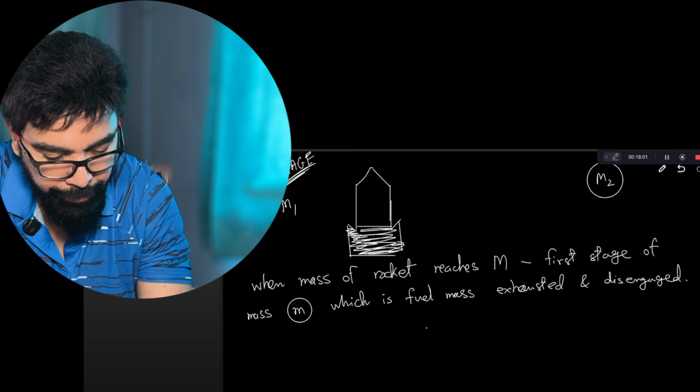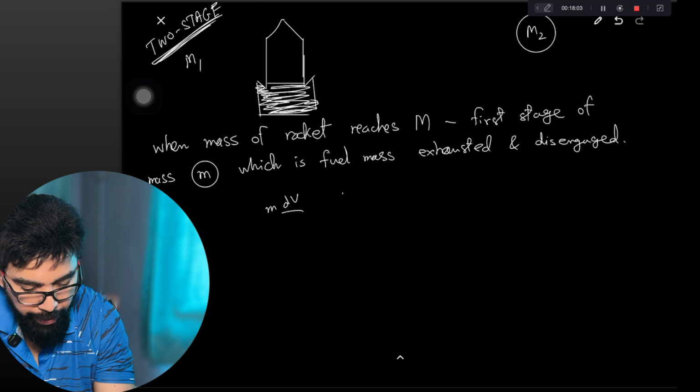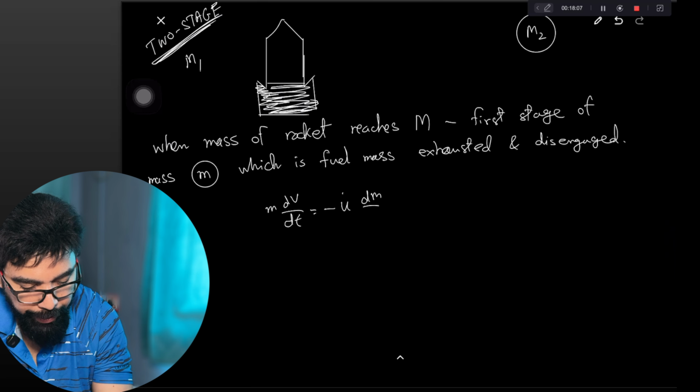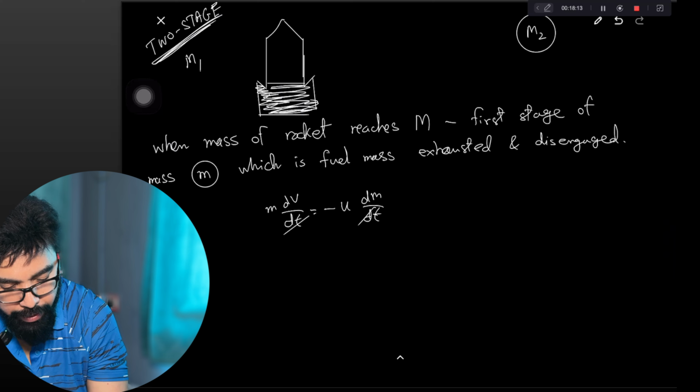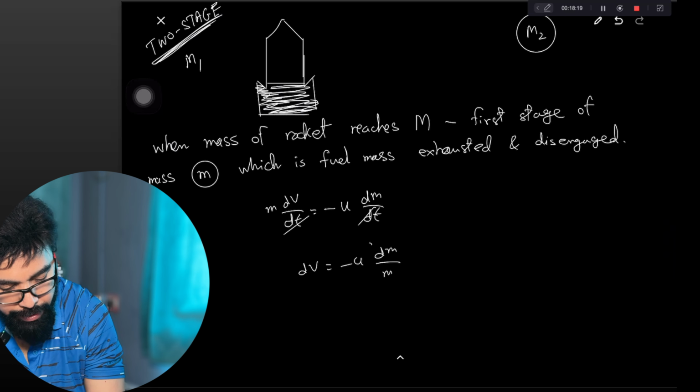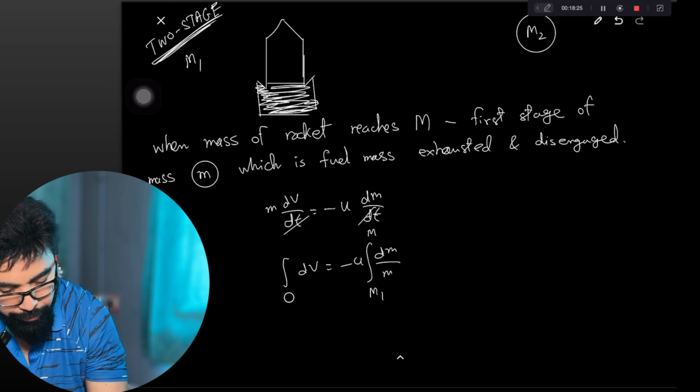The equation is m dv/dt is equal to minus u dm/dt. Cancel the dt, dv is equal to minus u dm by m. Integrate this from m1 to capital M, and here 0 to v1.